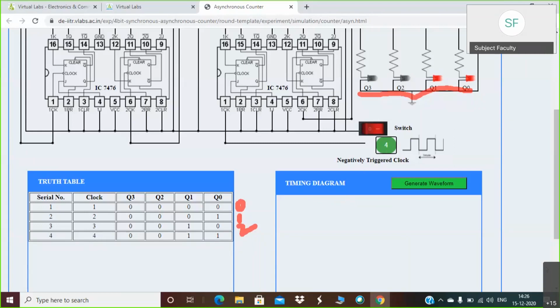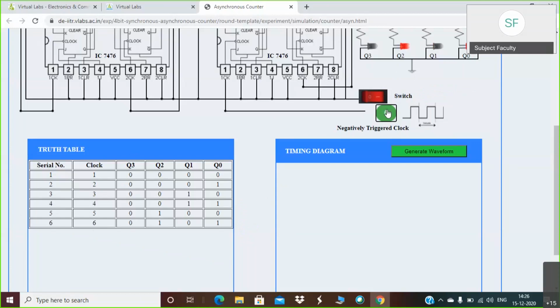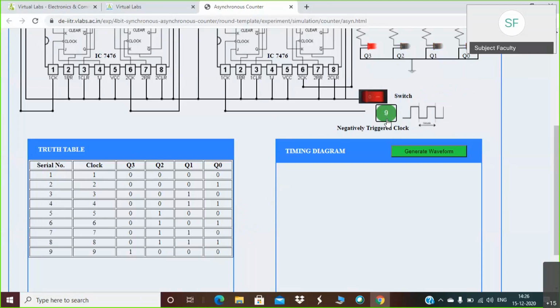Similarly, now I am changing the counts, and our next count will be 5. Okay. Then 6, 7, 8. You can observe the status of LEDs are changing continuously. It is 8, then 9, and these lines are also added here automatically.